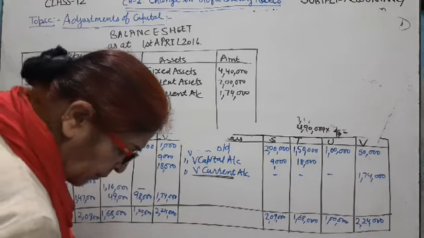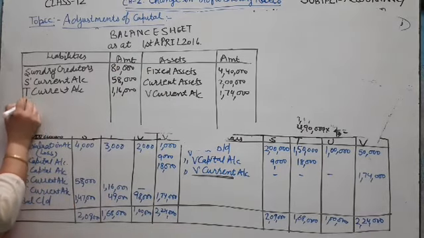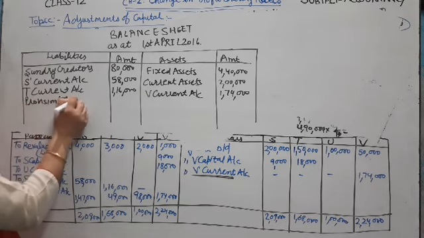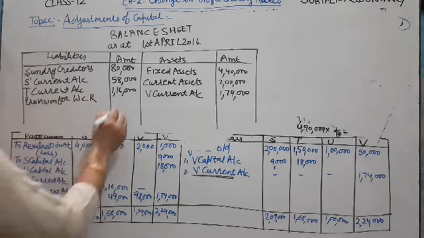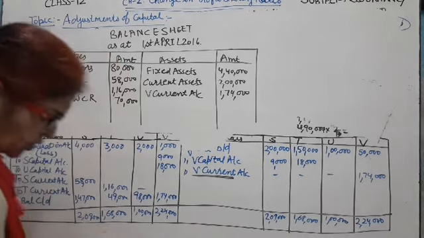Now we write the balancing of partner capital account. Provision for workman compensation reserve is equal to 70,000.